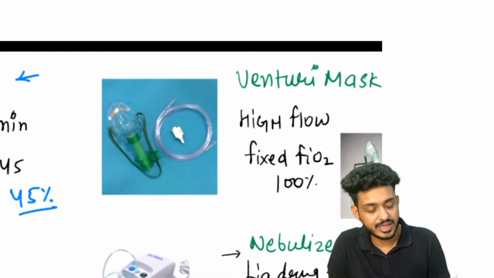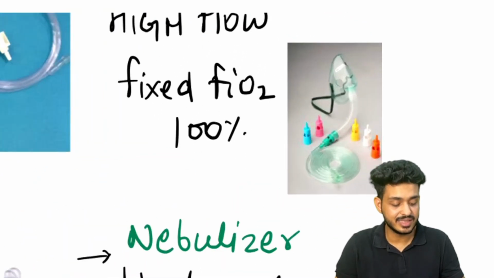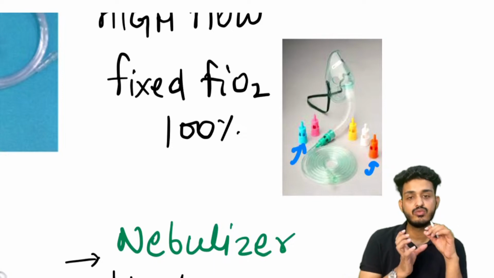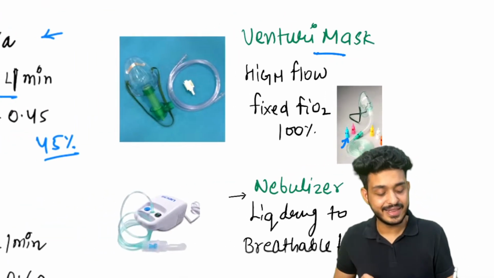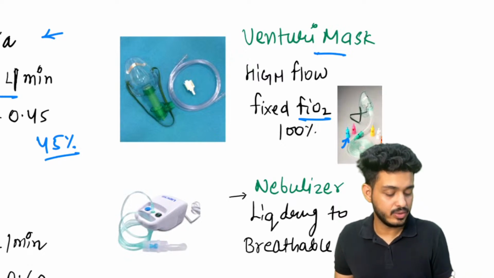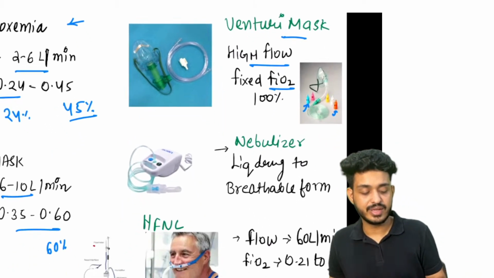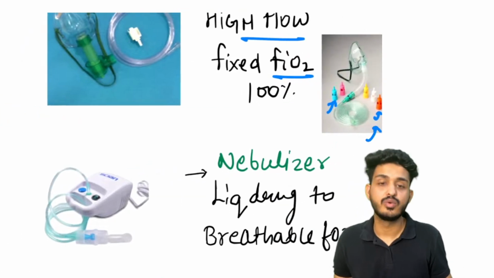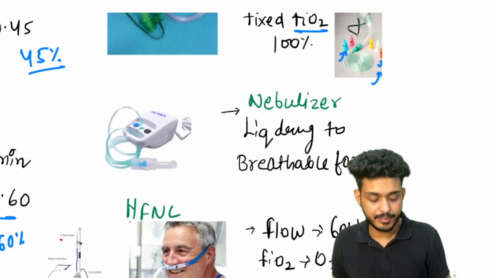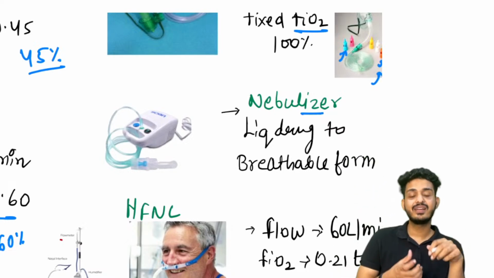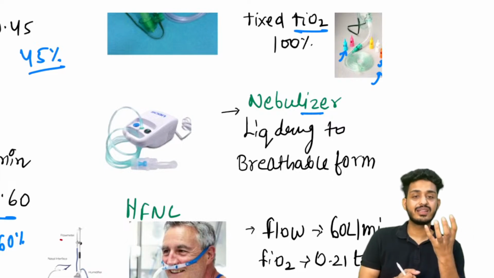Okay, venturi they have already given in the PYQs. This was the image. They are the different size of valves we are having, and we can put the valve and fix the FiO2 also. They are basically a high flow device. Whenever you see this type of colorful picture, just go for venturi mask. Okay, nebulizer, you must have seen nebulizer. You will be putting some drugs inside it, that will be making the drug in the breathable form.